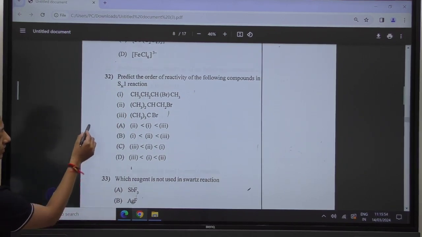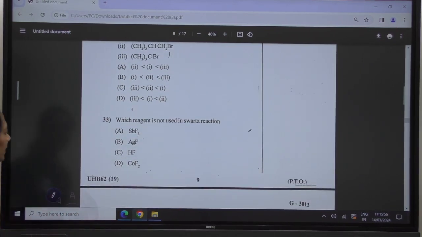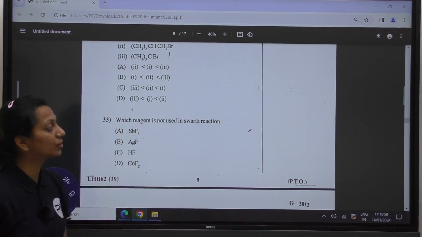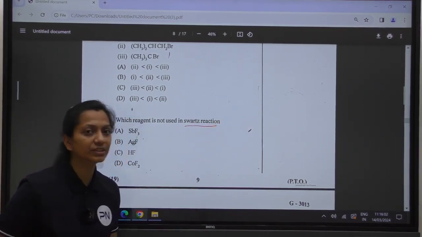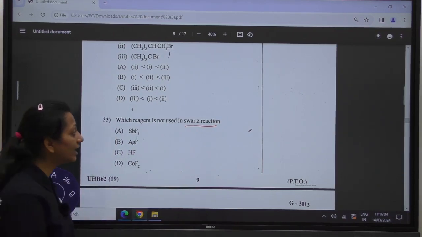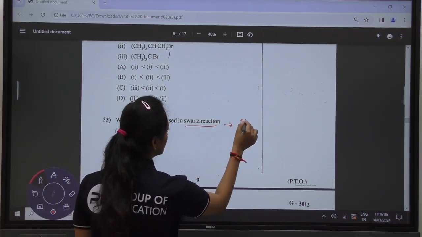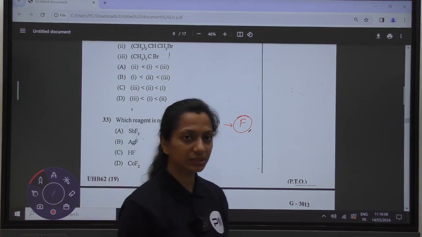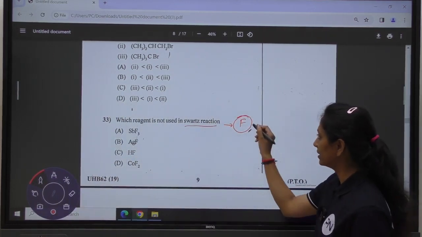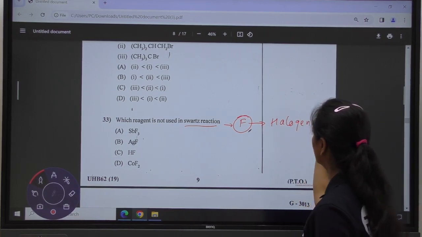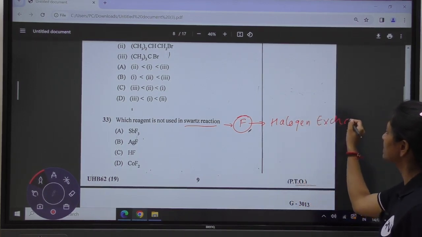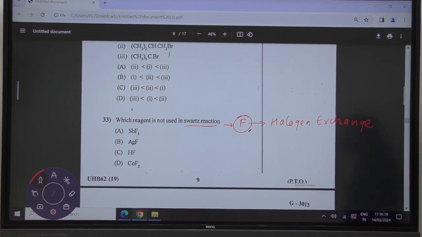Moving towards the next question. Okay, the question asks which reagent is not used in the Schwarz reaction. The Schwarz reaction is used to add fluorine to the compound. This is also one of the halogen exchange reactions, and halogen exchange is seen in this kind of reaction.